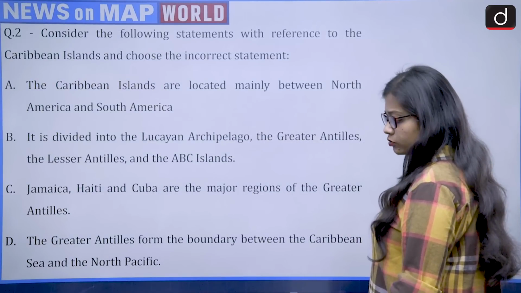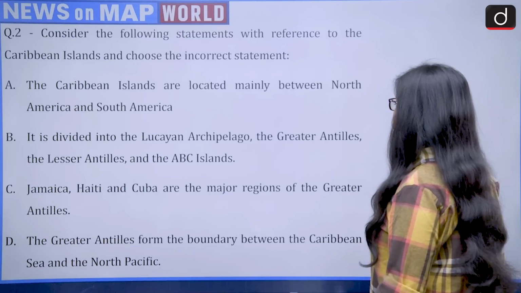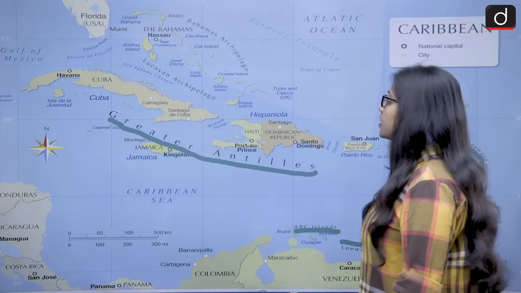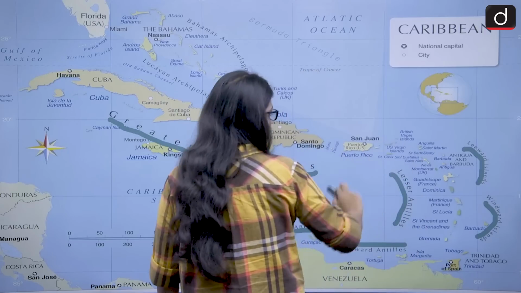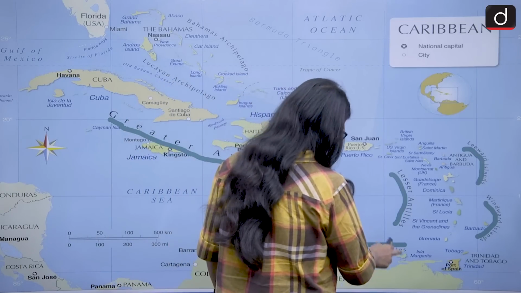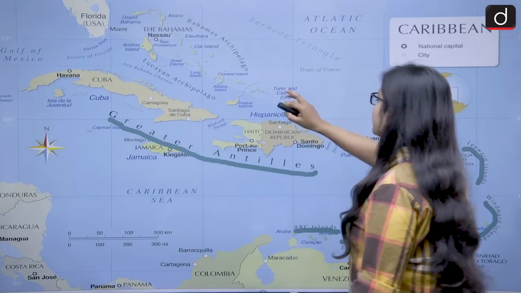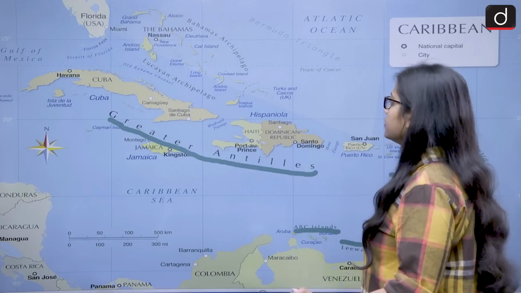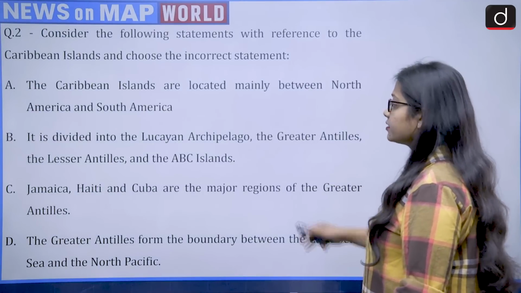So this becomes correct. Now the second option, which is, it is divided into the Lucayan Archipelago, the Greater Antilles, the Lesser Antilles, and the ABC Islands. So let's see. The Caribbean islands are divided into Greater Antilles, that is true. Lesser Antilles, that is also true. Then ABC Islands, that is also true. And then there are Leeward Antilles, Windward Islands, and Leeward Islands also. So in total, the Caribbean islands are composed of many smaller groups of islands. So it is divided into the Greater Antilles, Lesser Antilles, and the ABC Islands, that is also true.